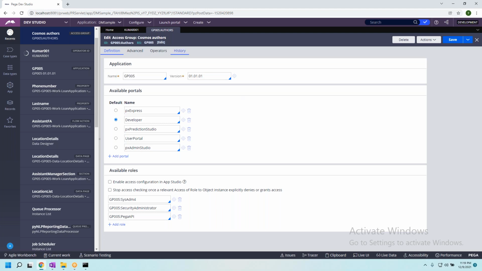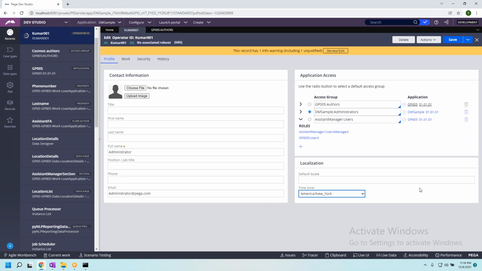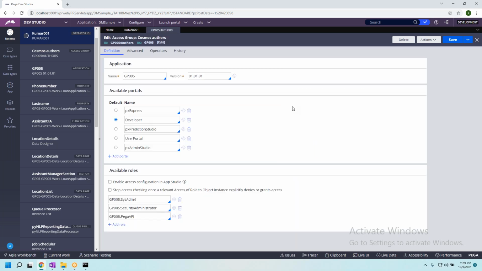Now tell me, what is this rule type? What is there before the semicolon? Operator ID. How are you saying operator? Because it is Operator before the semicolon, sir. Okay, what is this rule type? This rule type is access group, sir. Okay, fine. Very good.